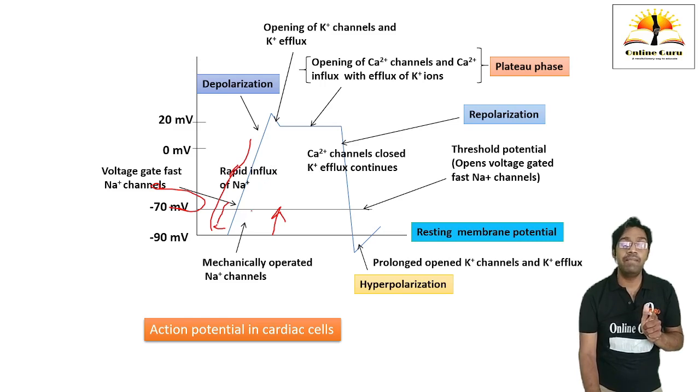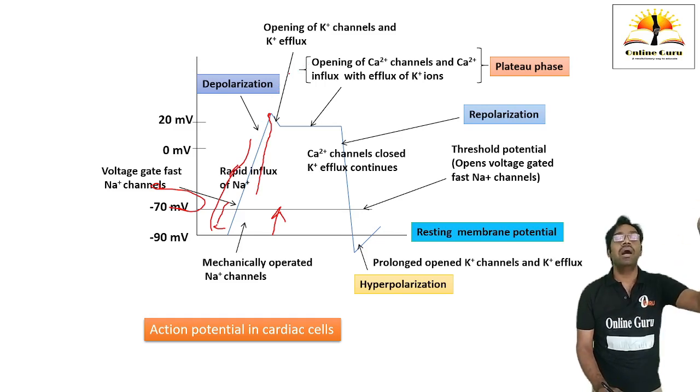Then the membrane potential is going to increase. At this point, the membrane potential will reach above 20 millivolts. Okay, at this point there is an opening of potassium channels and there is a potassium efflux as per the electrochemical gradient. As potassium is located more inside and less outside, from inside it is going to move outward.